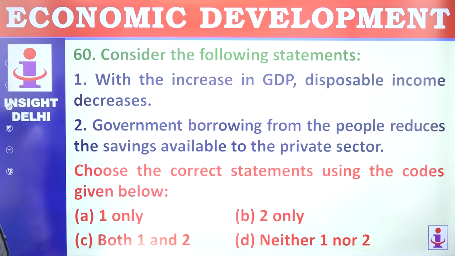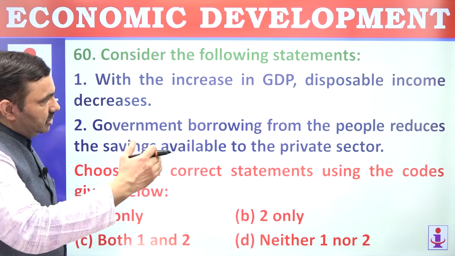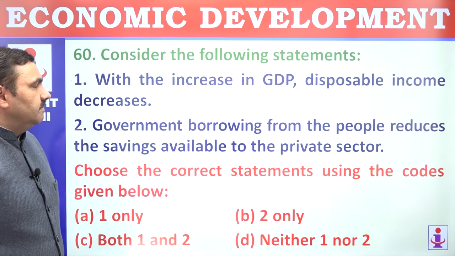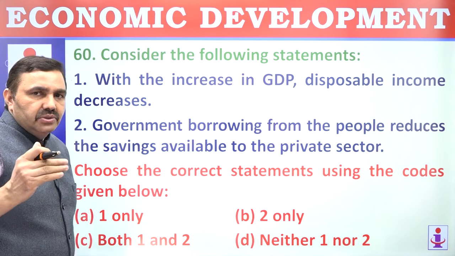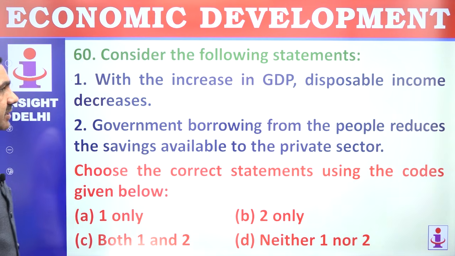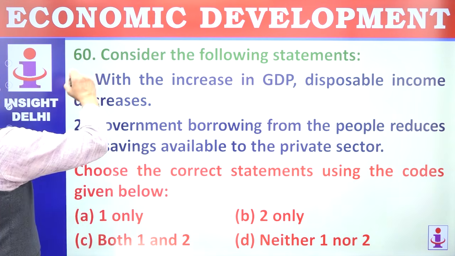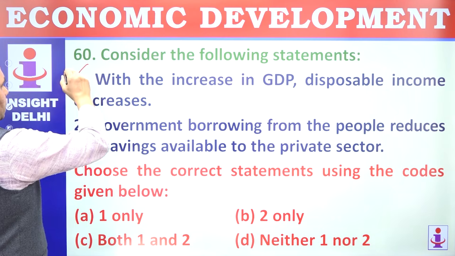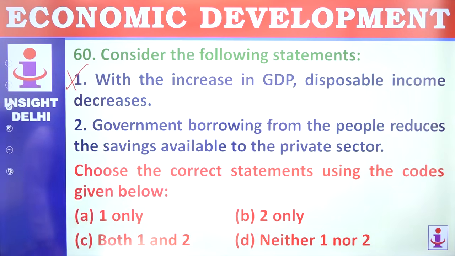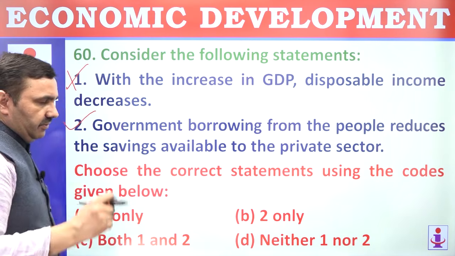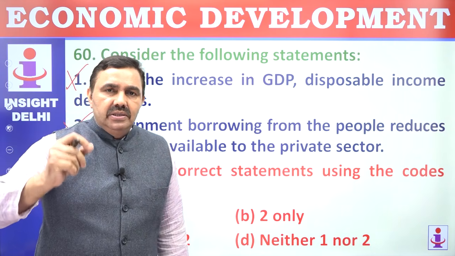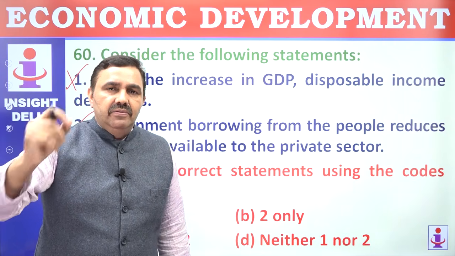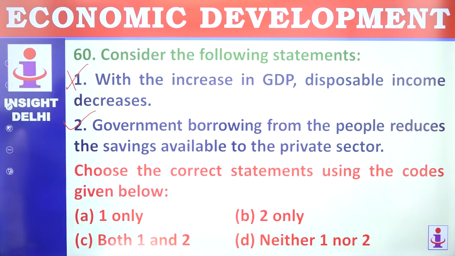60. Consider following statements. With the increase in GDP, disposable income decreases. With the increase in GDP, disposable income is supposed to increase. That's how you have to see. But it may not increase, because if population increase happens, disposable income may not increase, but it is not likely to decrease. So this is wrong. Government borrowing from people reduces the saving available for the private sector. That's correct. The cost of borrowing for private sector increases. A government indulges in high fiscal deficit, indulges in borrowing from the market. 2 is correct. 1 is wrong.